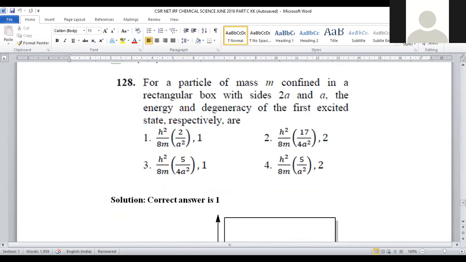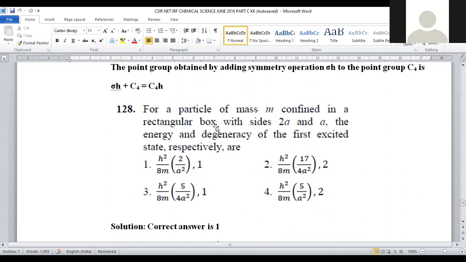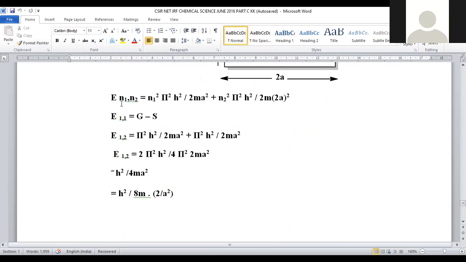Let us move on to question number 128. For a particle of mass m confined in a rectangular box with sides of 2a and a, find the energy and degeneracy of the first excited state respectively. Here, this length is taken as a and this is taken as 2a. So this is a rectangular box. In order to depict the first excited state, energy as well as degeneracy, first let us go with energy.